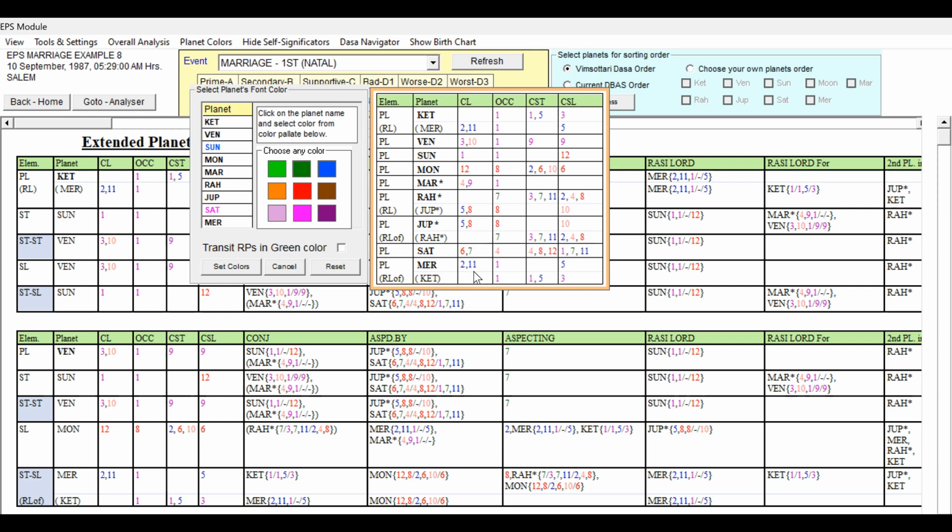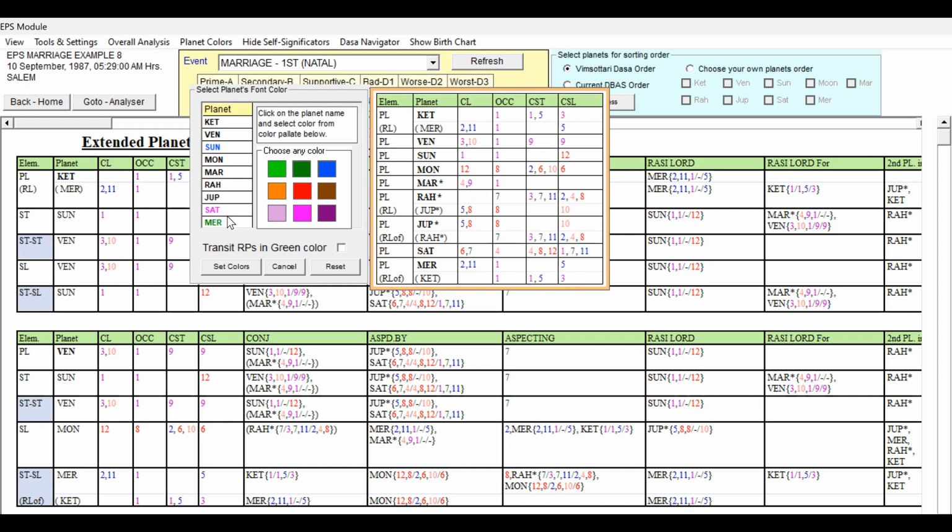Then the 2nd Lord and 11th Lord, Mercury, is occupying Lagna and is the 5th cuspal sublord. It is a very good signification. And Ketu, representing Mercury, also has favorable grouping. So definitely Mercury has to be given dark green. And Ketu, in the same way, is favorable and the second planet is good.